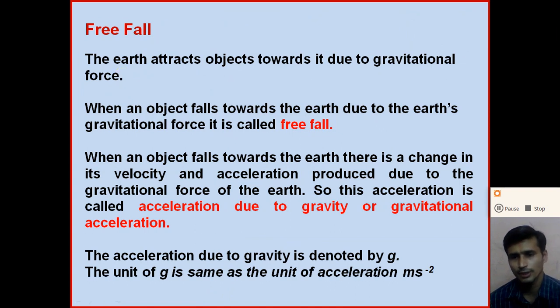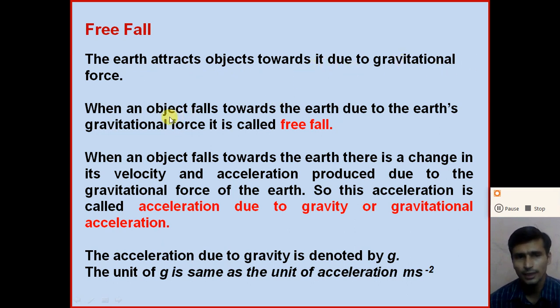So dear student, when we throw an object in the upward direction, it comes back to the surface of the earth, right? Or when we release the object from some height, it goes in the downward direction. Why does it go towards the surface of the earth? Because of the gravitational force of the earth. Due to the gravitational force of the earth, the object moves towards the earth. So the earth attracts the object towards it due to the gravitational force.